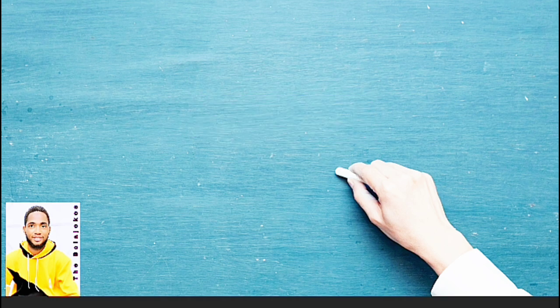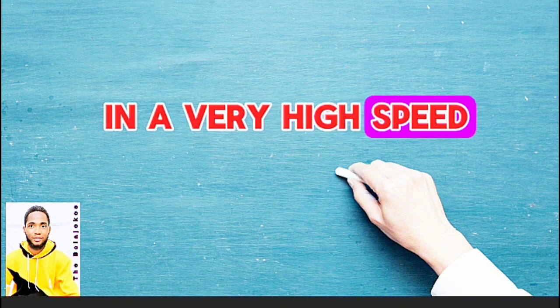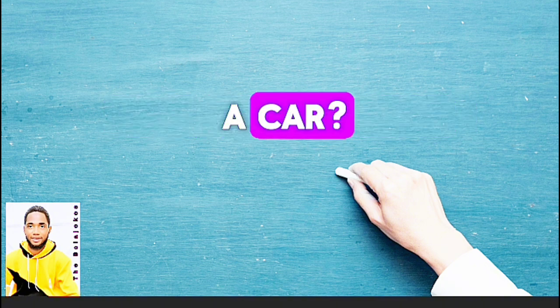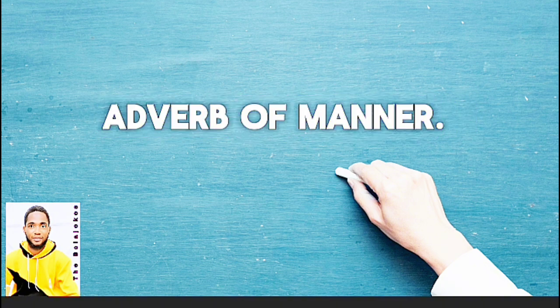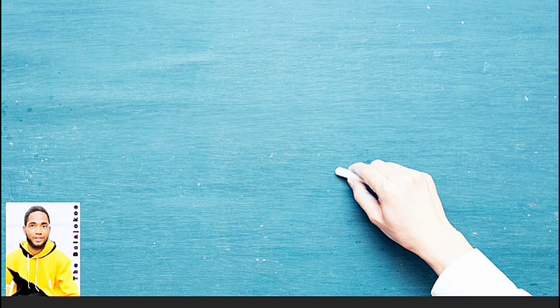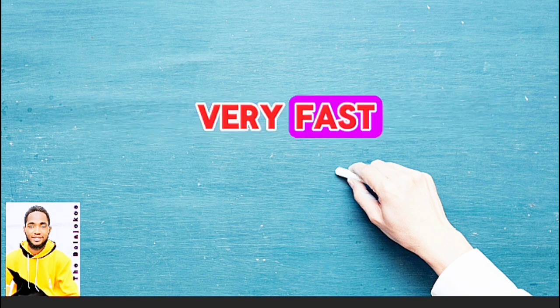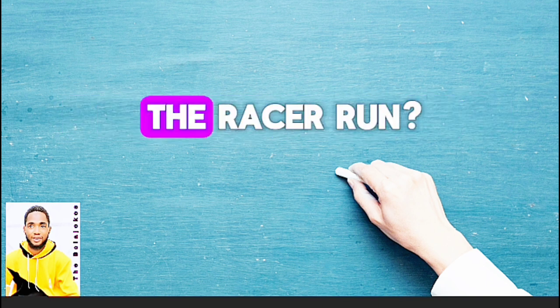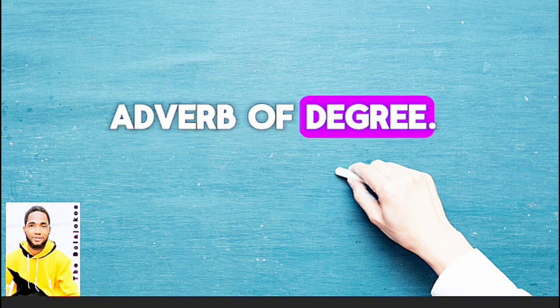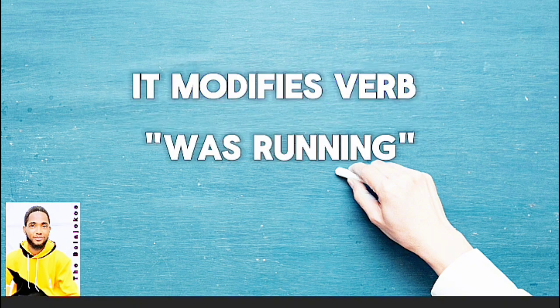Examples. He drives a car at a very high speed. How does he drive a car? Adverb of manner. Modifies verb, drive. The racer was running very fast. To what extent did the racer run? Adverb of degree. Modifies verb, run.